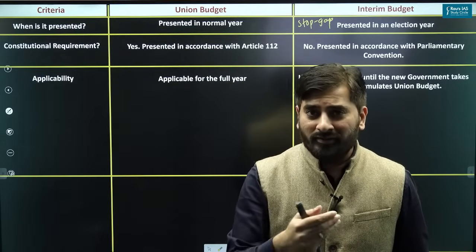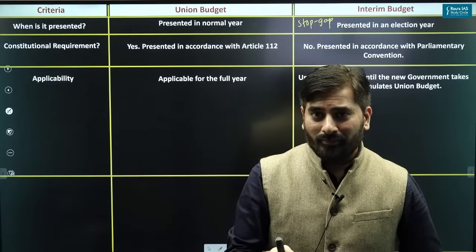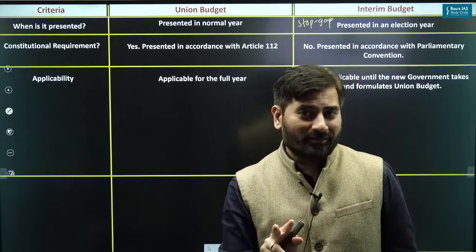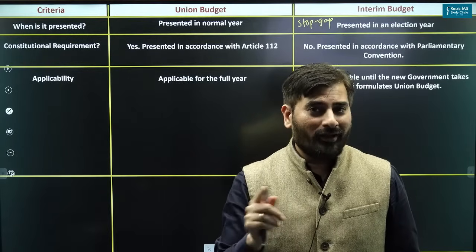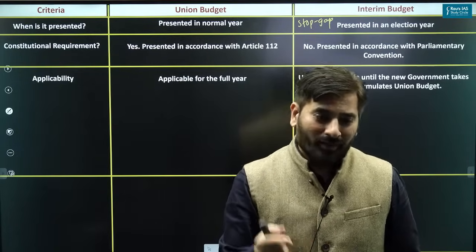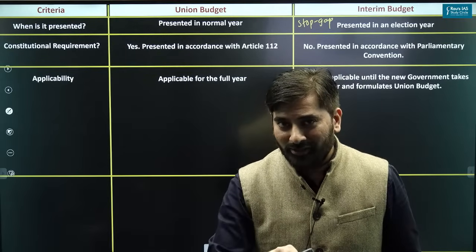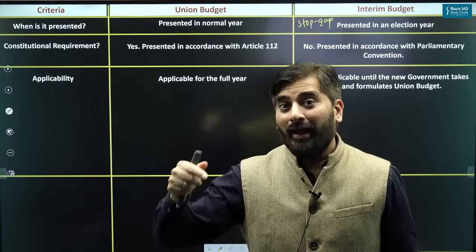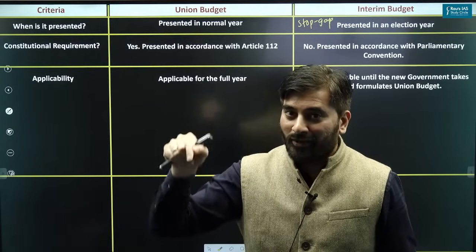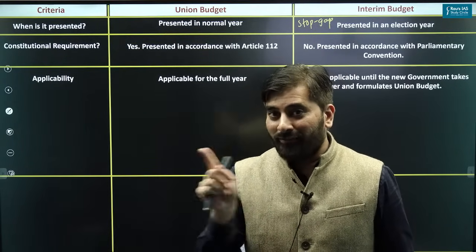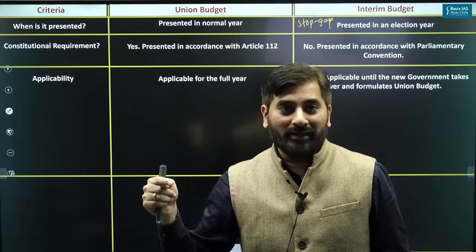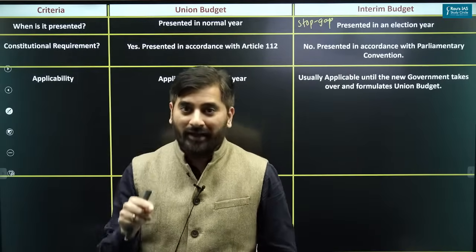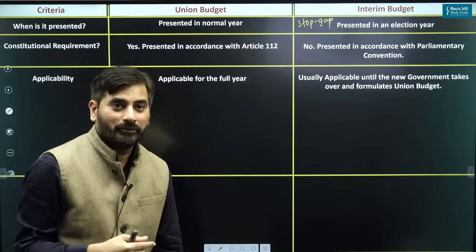So if you are preparing for civil services this year, the burden on you is actually higher, because for you there are two budgets. So if you are happy that this time there is no economic survey, let me remind you that you have an interim budget this time, and then you will have a full union budget in July. And in July, apart from the full union budget, you will have the economic survey. And remember, July is just before your mains examination. So for your mains, what becomes important at that time is the union budget as well as the economic survey. So that way the burden is higher on you.